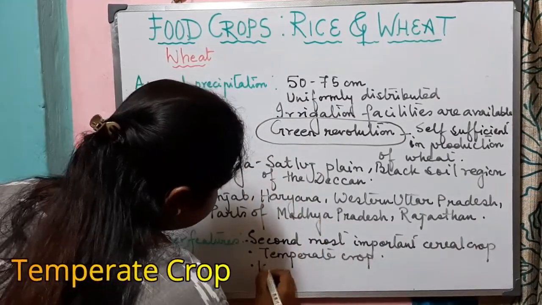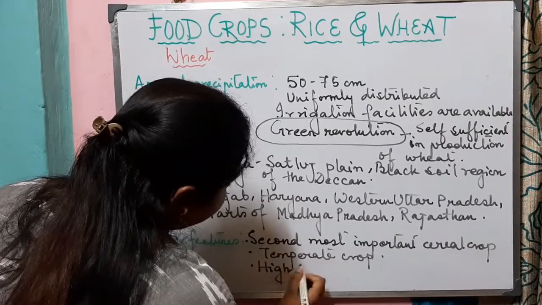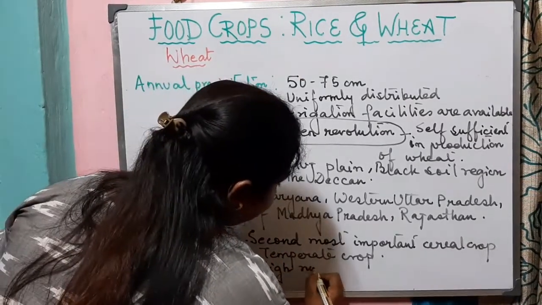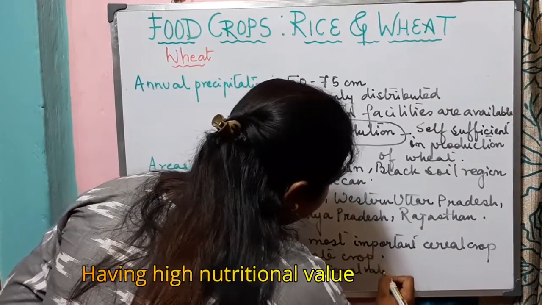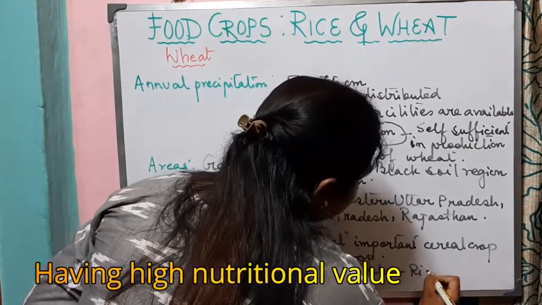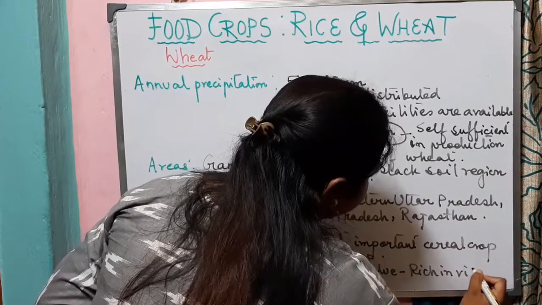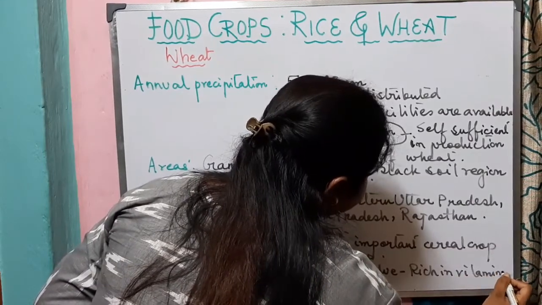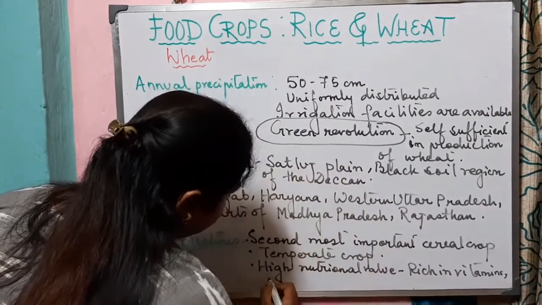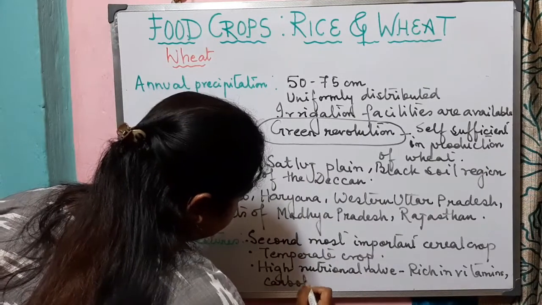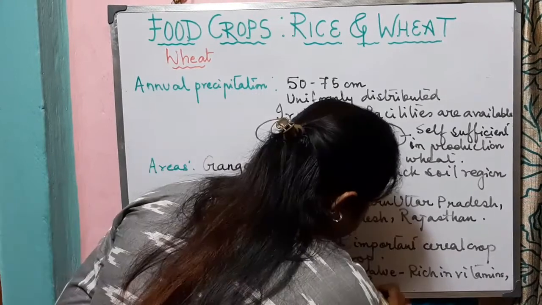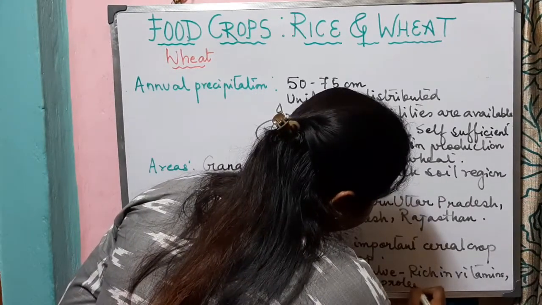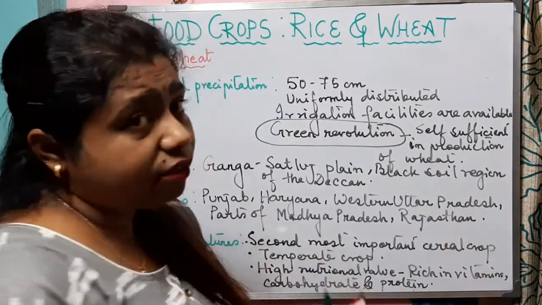Wheat has high nutritional value. Why? Because it is rich in vitamins, carbohydrate, and protein.